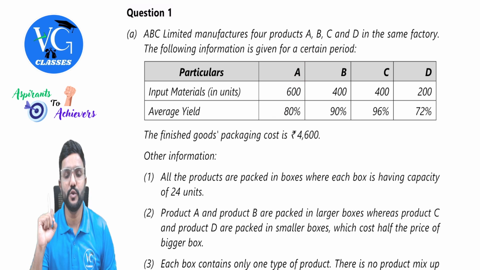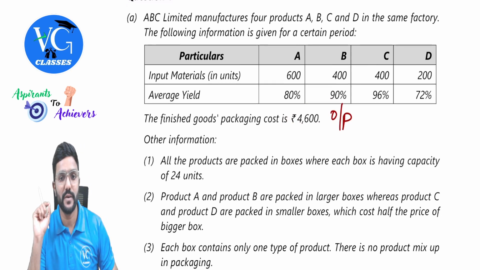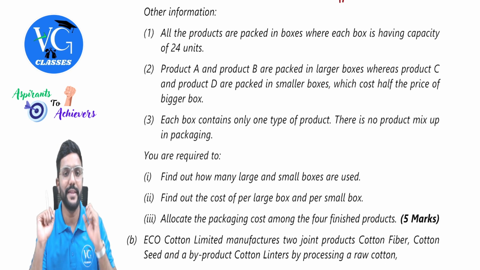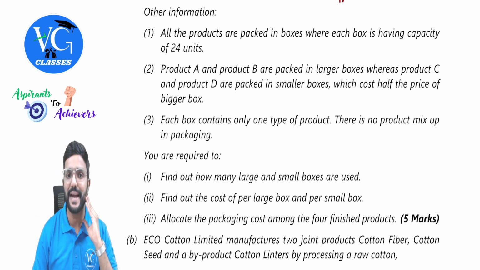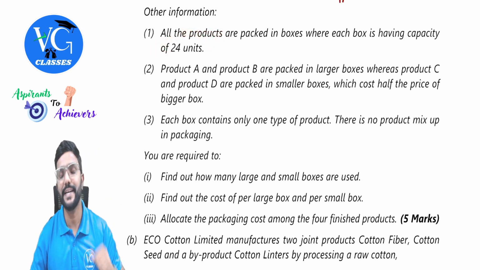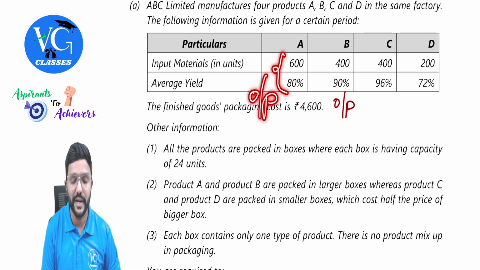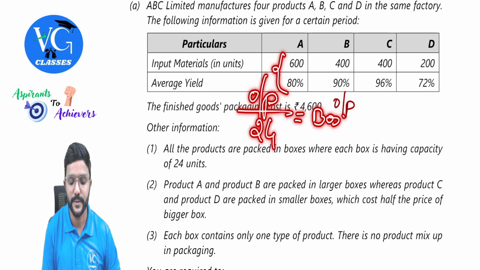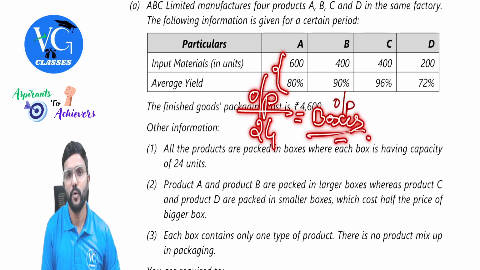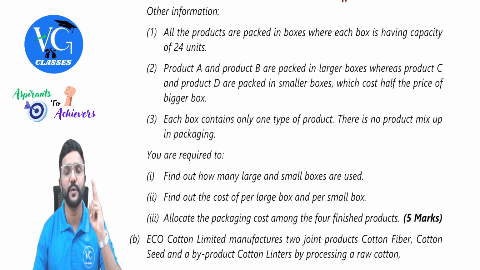Yes, sir. The finished goods packaging cost is 4,600. So please be careful, this is for output, guys. This is not for input. Packaging cost is for output, finished goods. Other information, first one: all the products are packed in boxes where each box has a capacity of 24 units. So can we calculate how many boxes are required? Yes, guys. If I multiply both of these, we will get output, right? And if I divide output by 24, we will be able to get the number of boxes, because each box will consist of 24 units.